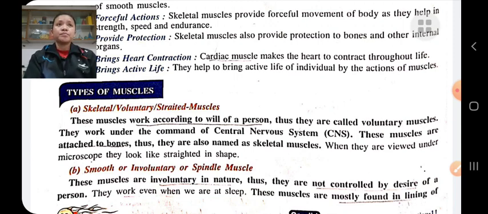For example, muscles in our blood vessels, digestive organs, food pipe, etc. Cardiac muscles are also involuntary in nature. These muscles are only found in the heart and work throughout life.